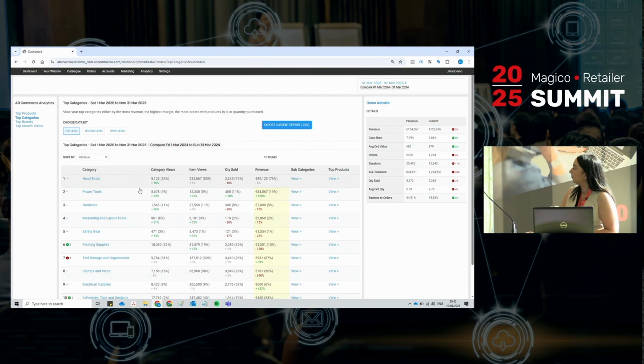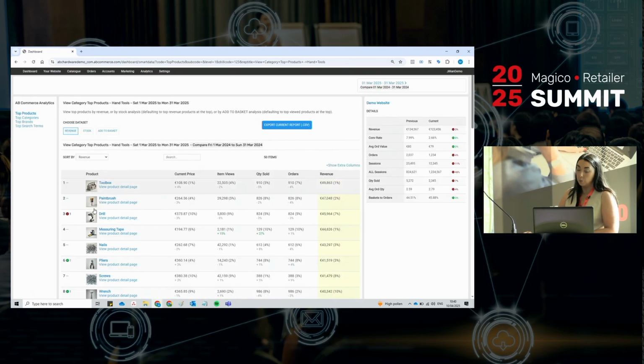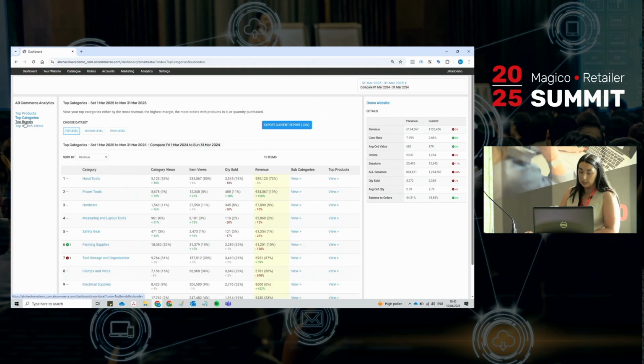One of the other big things here is, you'll see the example here, the category is hand tools, but if I want to see my subcategories in that overall category, I can click on that from here. You can also click to view your top products within that category, which is also very useful. So if you're talking to a sales rep or planning your ordering for a busy period and you've already done this promotion at a previous time and have an idea of the dates, you can pop those in. You can pop into your top categories or brands, and you can pick out your top products from there. So there is your top categories.